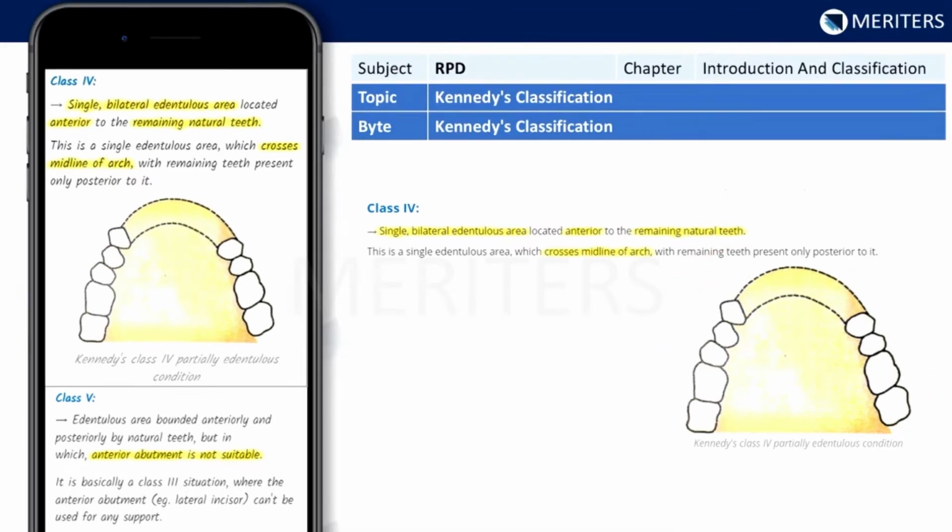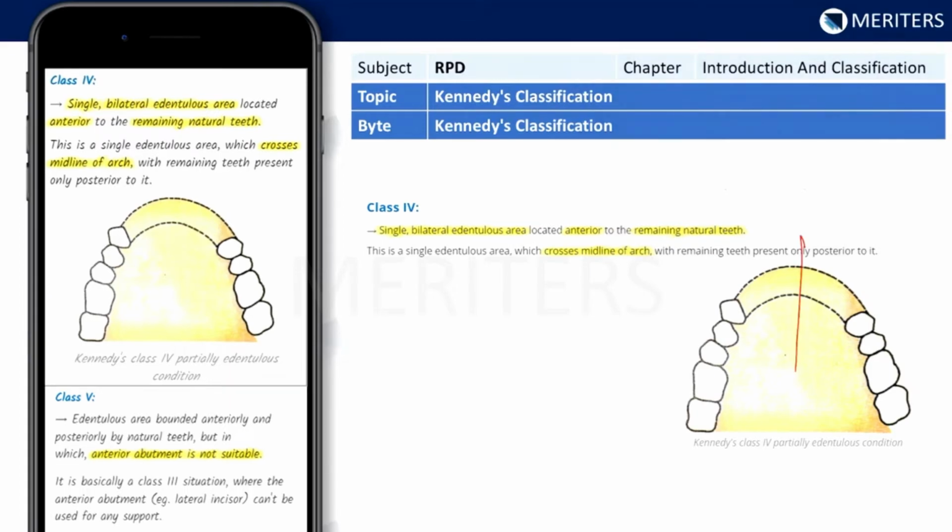Suppose in this same clinical scenario, your teeth are present till here, the incisors and the canine are present, and only one side of the edentulous area is to be considered. If it is not crossing the midline, then even though it is anterior, it is only unilateral, and therefore it is Kennedy's class 3. So we can understand, as a top up on this question, that if it is not crossing the midline, then it is a Kennedy's class 3.